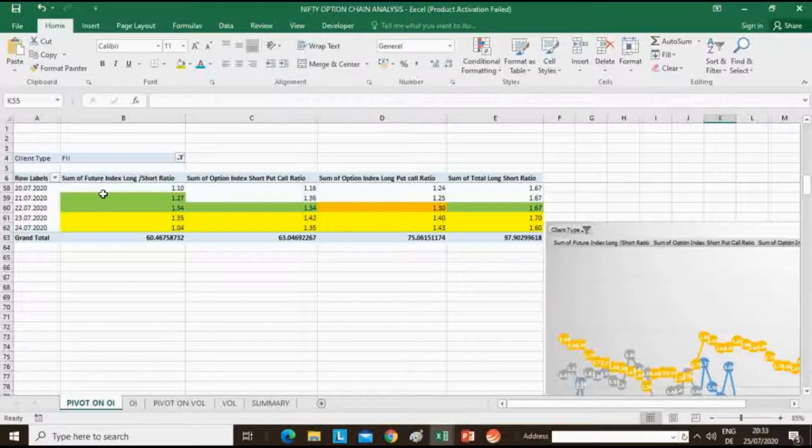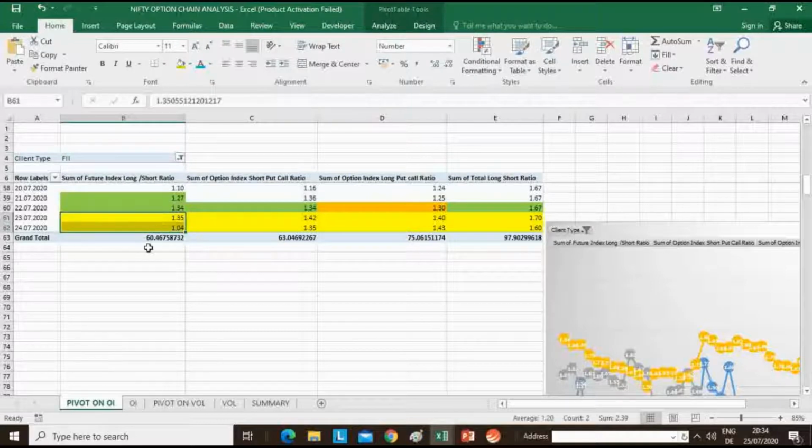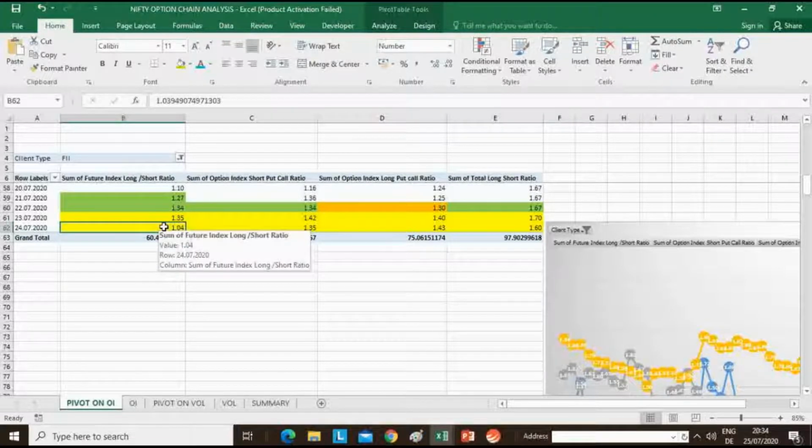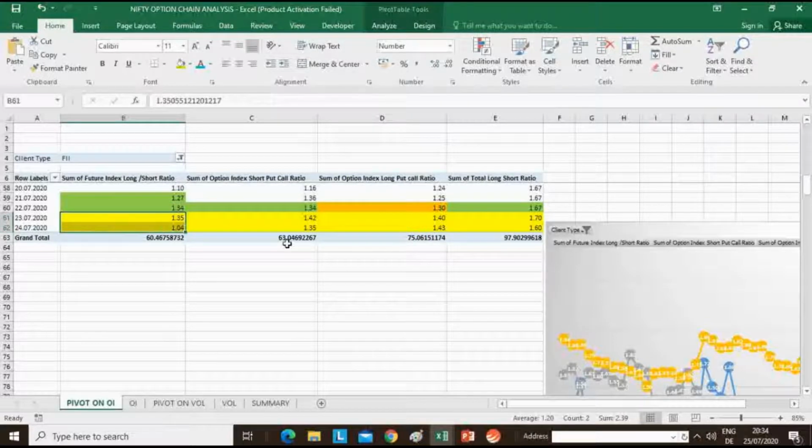If you see the index long versus short ratio for FIIs has come down from 1.35 to 1.04. So they have closed down their longs drastically on Friday. Still, Nifty has risen on Friday evening. So understand that FIIs who have been bullish in this market have closed their net longs. And the short put ratio, this is the index short put to short call ratio.